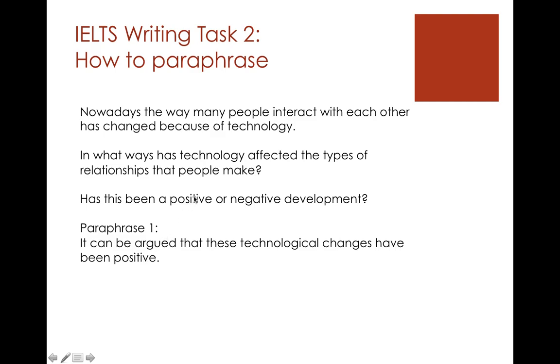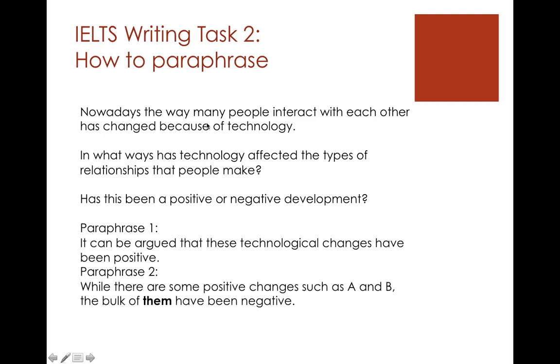It can be argued that these technological changes have been positive. Okay, we should probably change positive to beneficial, let's say. We have this phrase, it can be argued that. This is a really good academic phrase. And then we have subject, these technological changes, verb, have, and been positive. Okay, so this touches on this and this. Let's take a look at a second way.